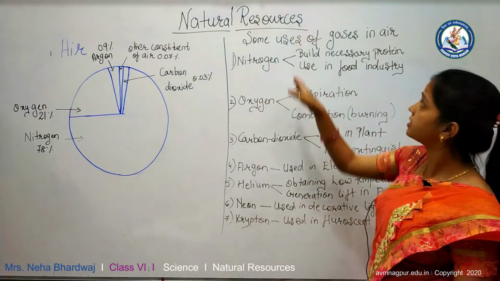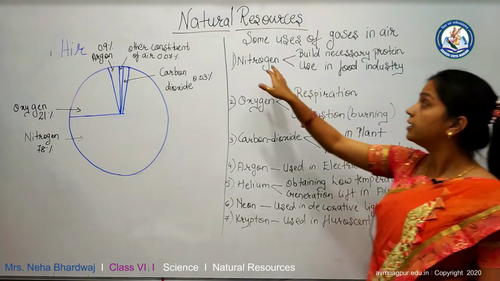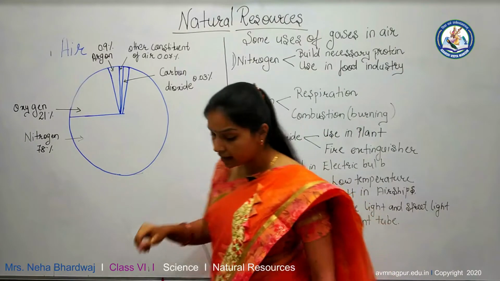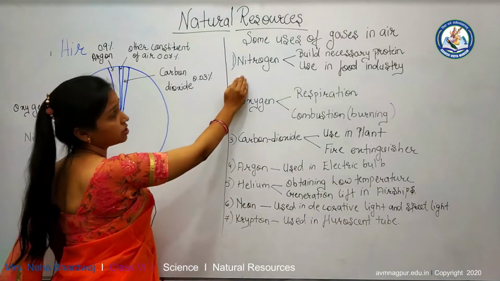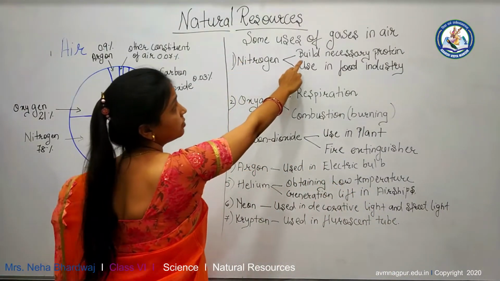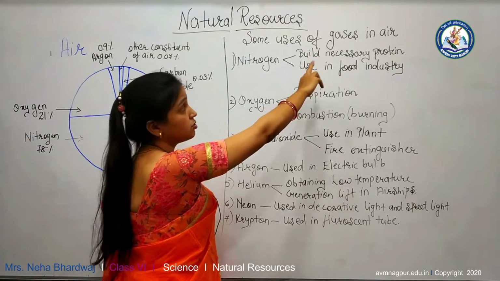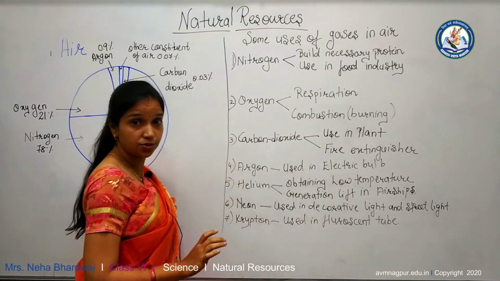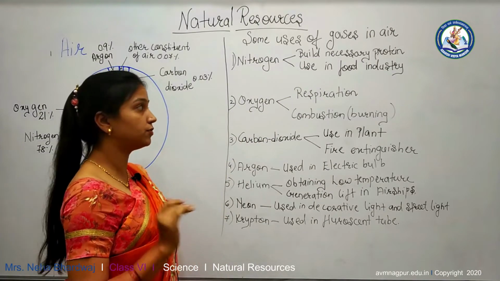Now let us discuss some uses of gases. Let us see the first use, that is nitrogen. In living things, nitrogen builds necessary proteins which are useful for living things. Second, it is used in food industries for airtight packaging of food.